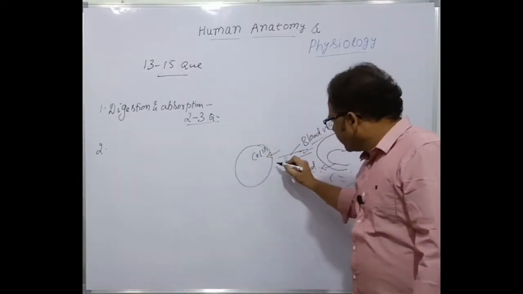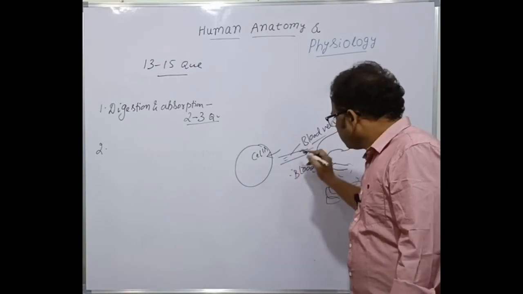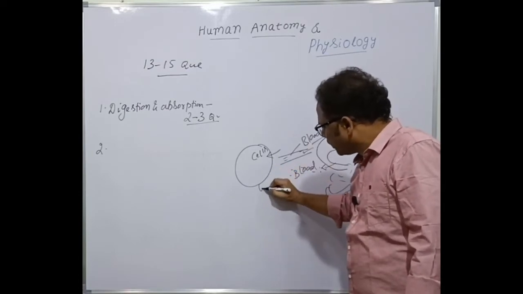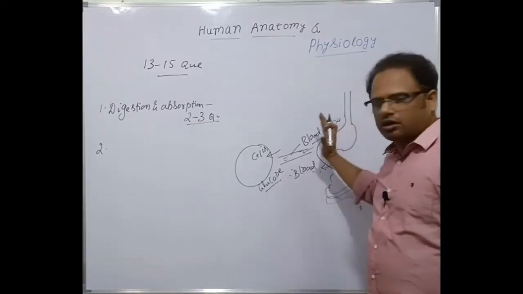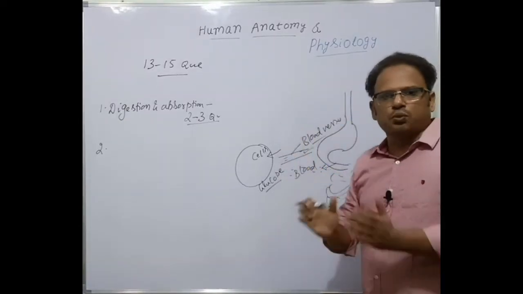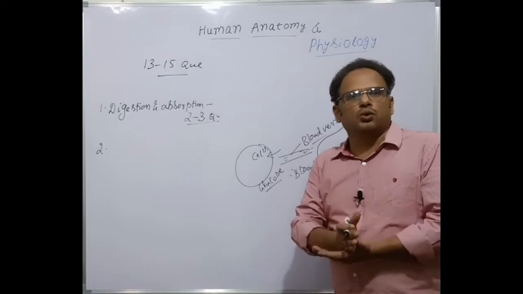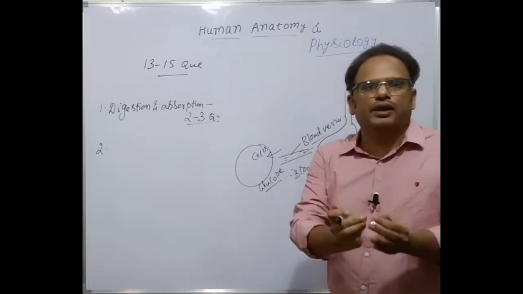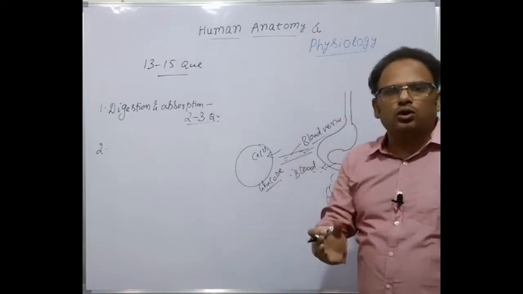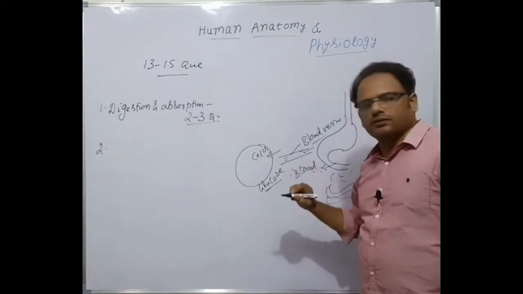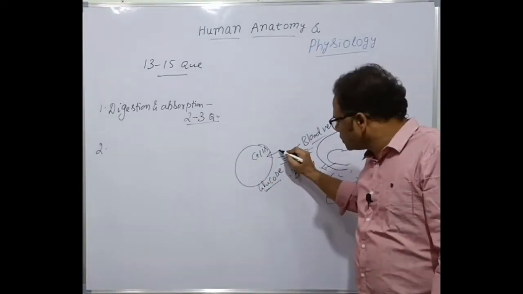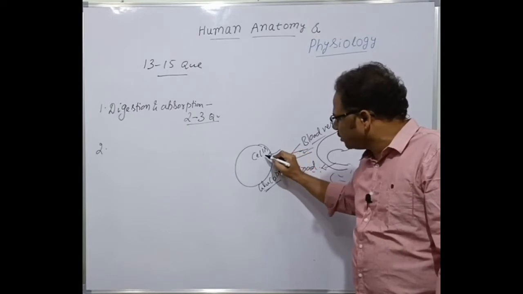The complex food particles, the macromolecules, are broken down into simpler substances called micromolecules. What is a micromolecule here? For example, glucose, and glucose is carried across the plasma membrane into the cell.